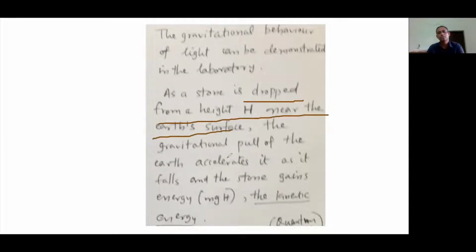Due to the gravitational pull, the stone of mass m accelerates as it falls. The initial velocity is zero, and as we drop it, its velocity gradually increases. As it travels through a height h, it gains energy mgh.